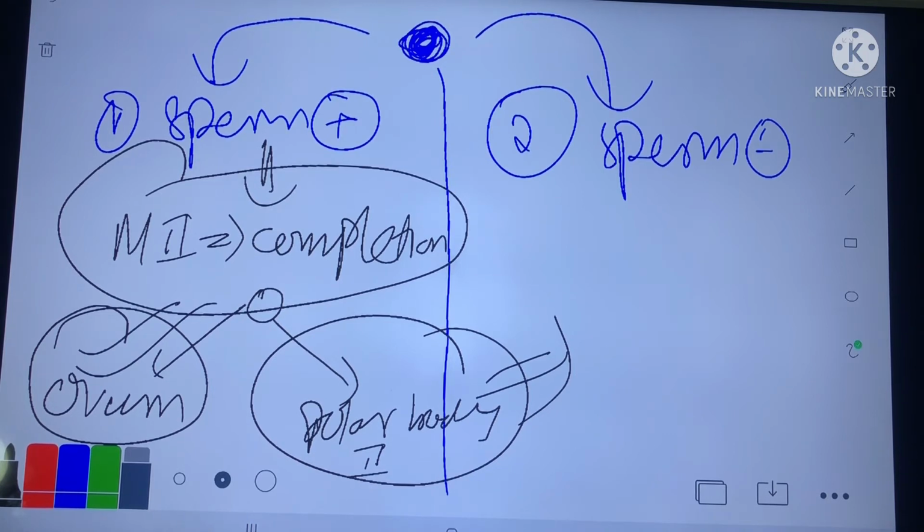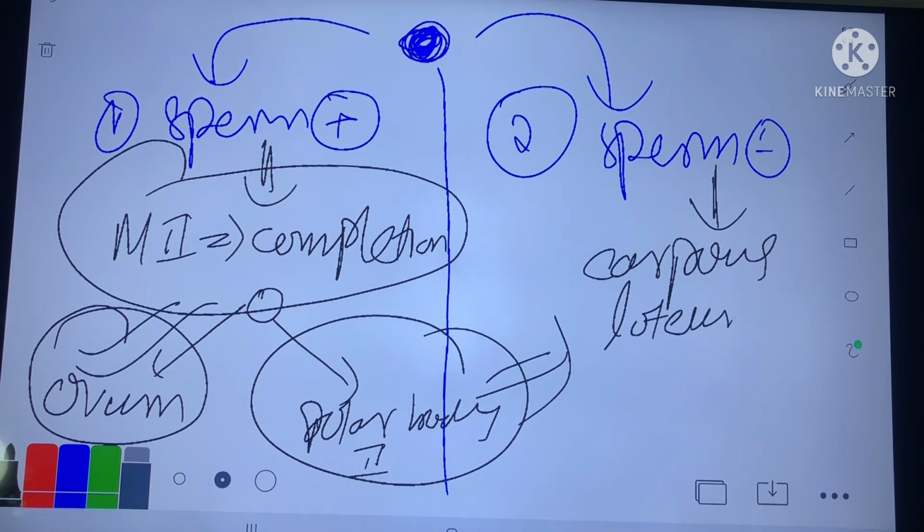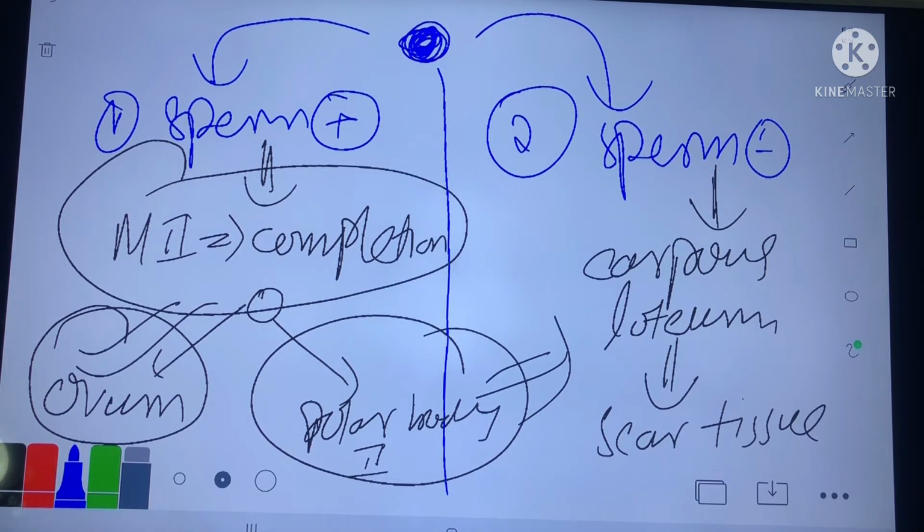If sperm does not come, what will happen? The corpus luteum will convert into scar tissue, which is called corpus albicans.